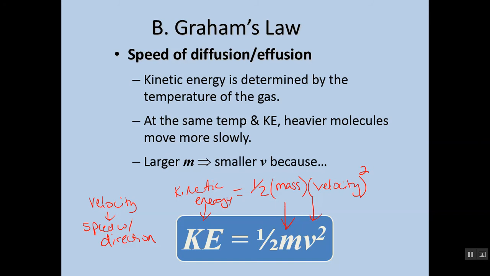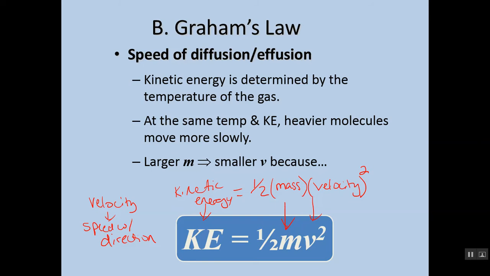It's speed with direction. A place where you might hear velocity a lot is when dealing with things like the weather and talking about how a storm travels. Think about some of the hurricanes that have happened over just the last couple of months. When they talk about the hurricane, they generally talk about it in terms of velocity of the storm, which means not just how quickly it's moving, but the direction it's moving in, which is just as important, right? It's just as important that we think about where it's going as how fast it's going.